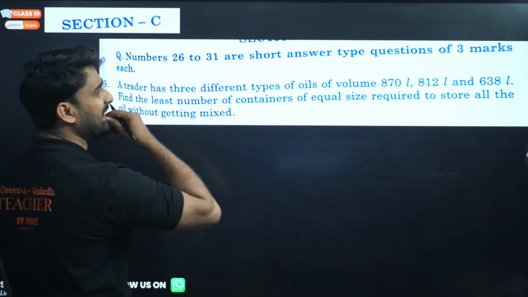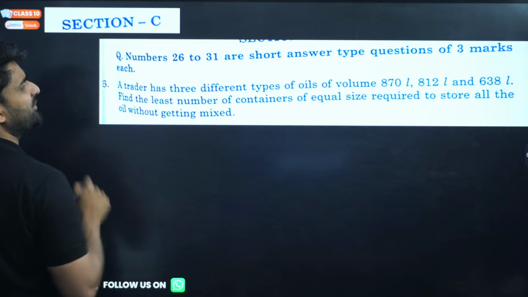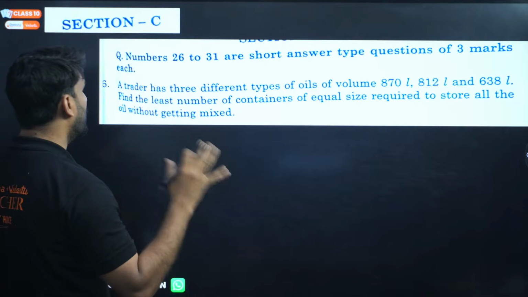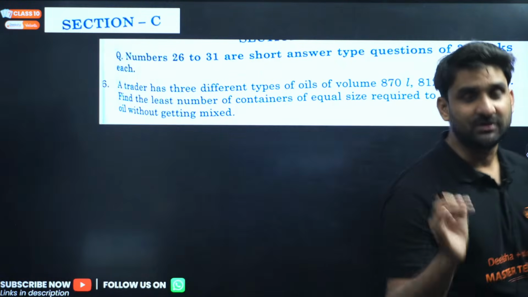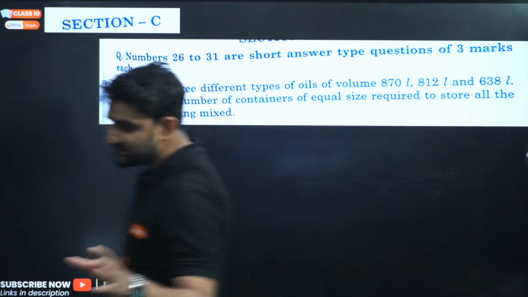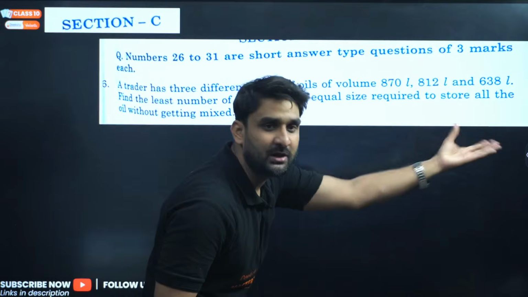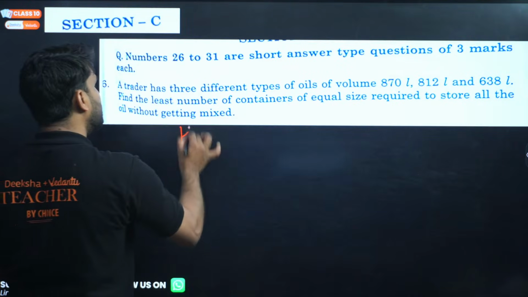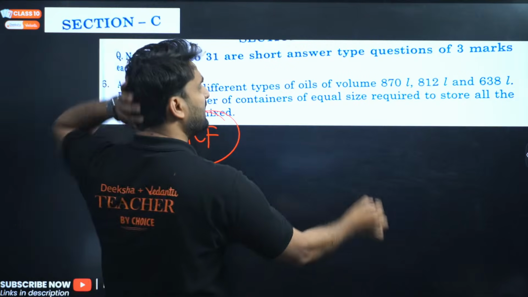A trader has 3 different types of oil of volume 870 liter, 812 liter, 638 liter. Find the least number of containers of equal size required to store all the oil without getting mixed, my dear, without getting mixed. So in this question you have to find out the number which can divide all these 3, right? So go and find the HCF here.